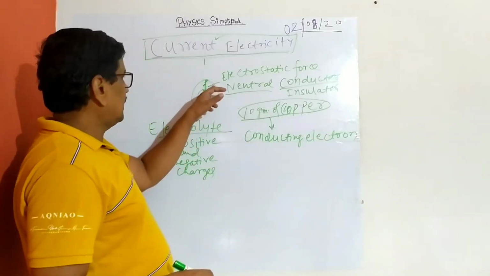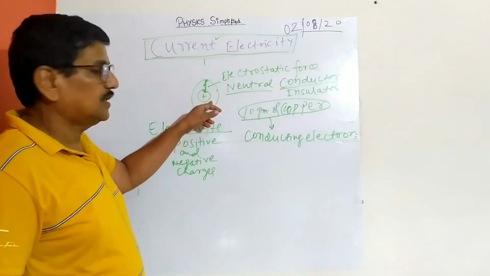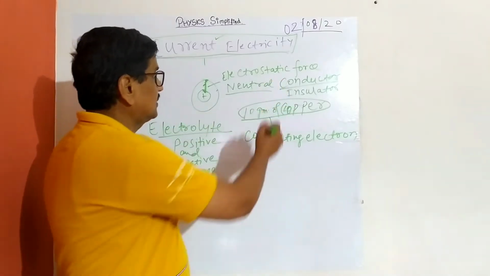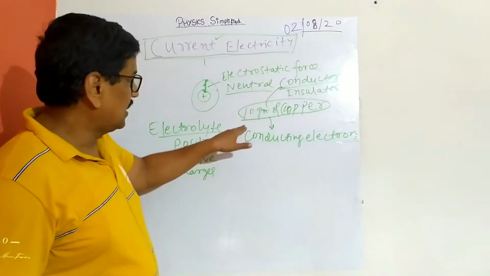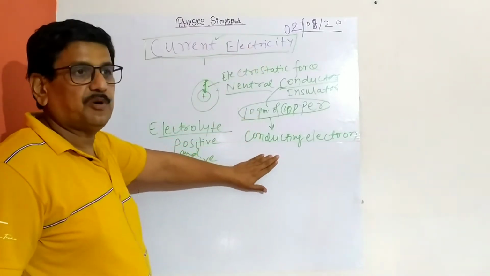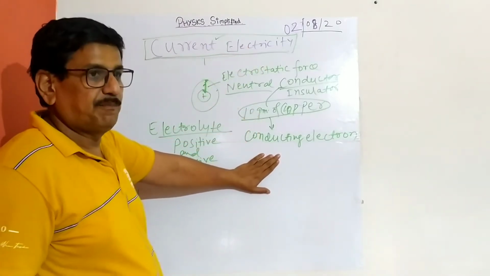What is that? Here we have said this is electrically neutral. All the atoms are neutral, but this is a conductor. It must have conducting electrons, because the word is conductor. So it will conduct what? Electricity. Current, it will let it flow. So how will it be possible? This is an interesting one.